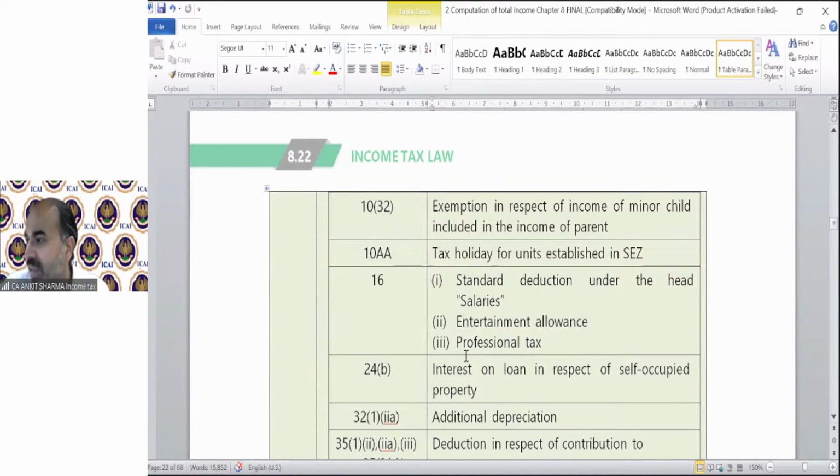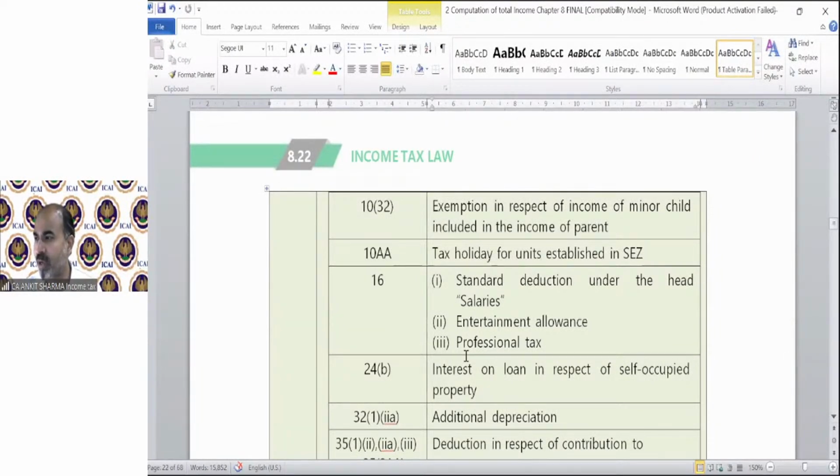115BAC is optional. Yes, Mohammed, 115BAC is optional. Either you want to take it or not, you can choose. It's not mandatory like AMT. AMT is mandatory. You have to apply the AMT provision if the ATI exceeds 20 lakh. But 115BAC is optional. For senior citizens, Darshan is asking about 115BAC. The slab rate is similar for all. Whether you are a normal citizen or a super senior citizen, the exemption and the slab rate are the same for all of you.